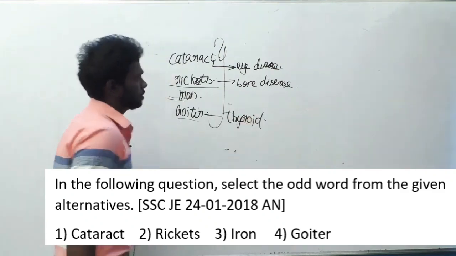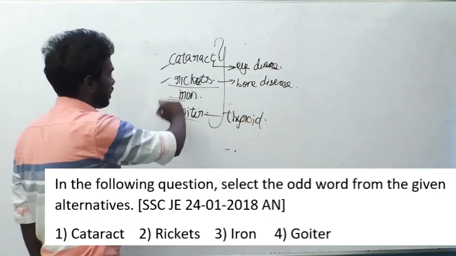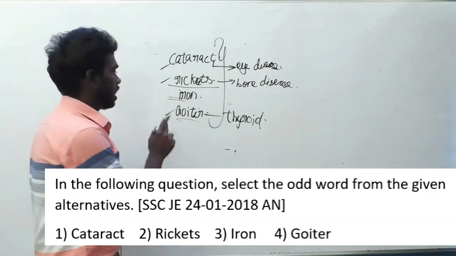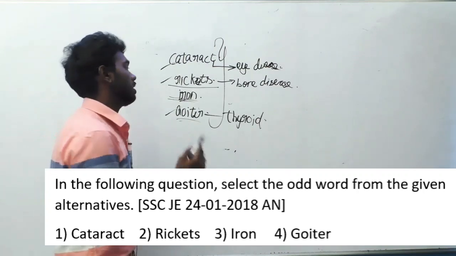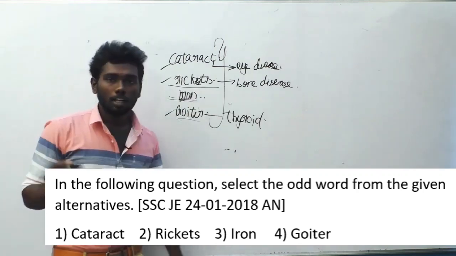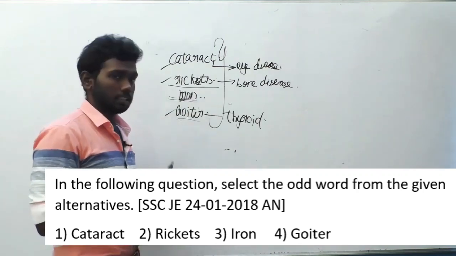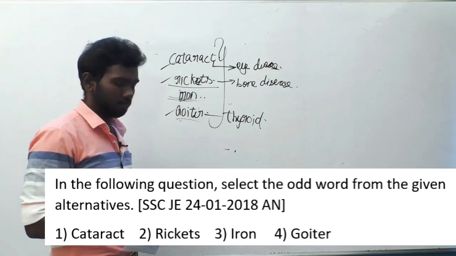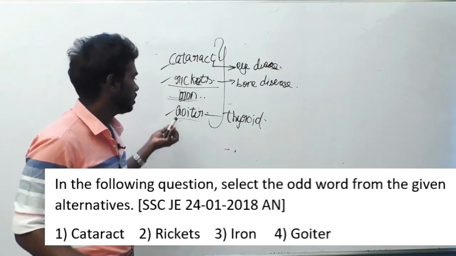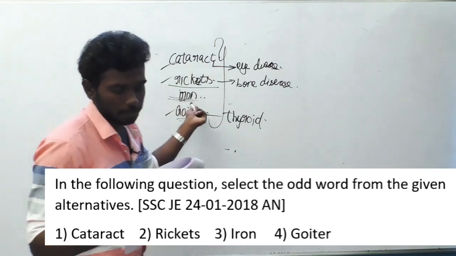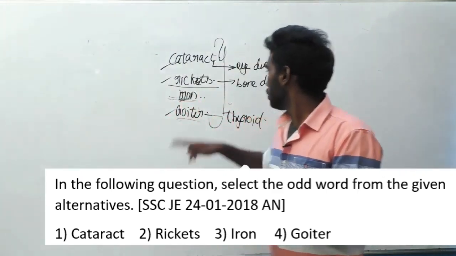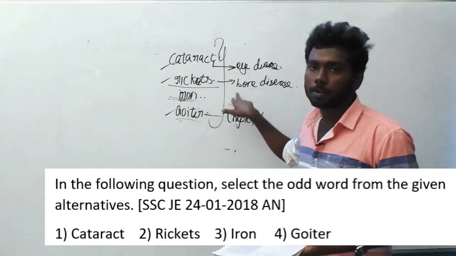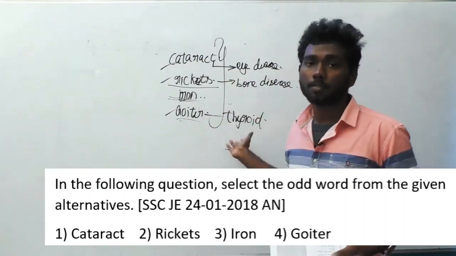So the first, second and fourth options are diseases, and the third option alone is not a disease, it's iron. If they had given iron deficiency, that might also be a disease, but as they have given it like that, iron will be the answer option here. The answer for 177 is iron, and you can note down the meanings of these words also, because it will be useful for you in further questions.